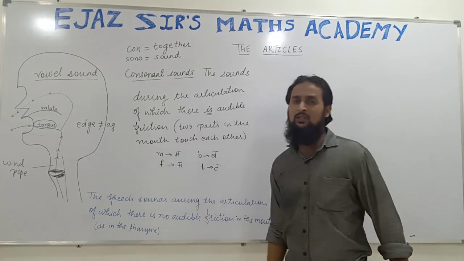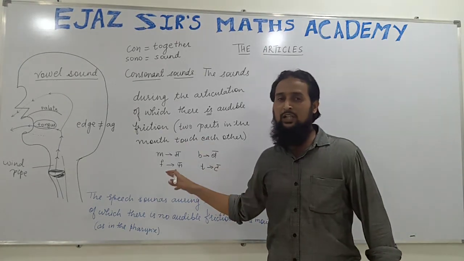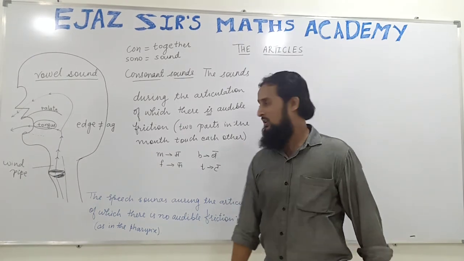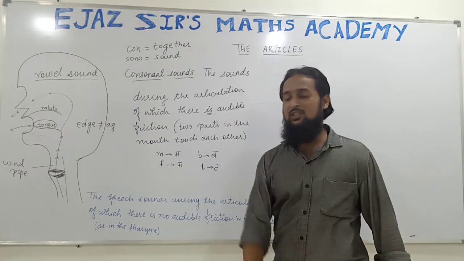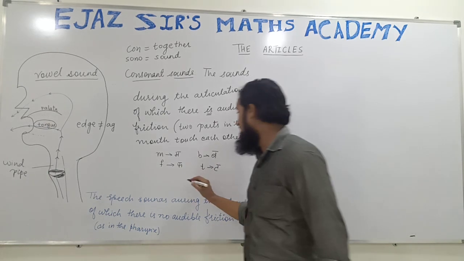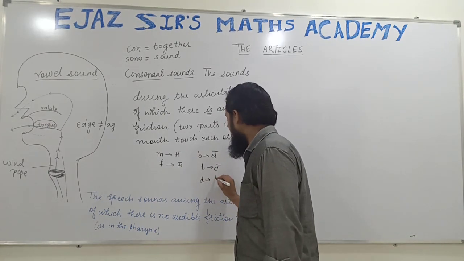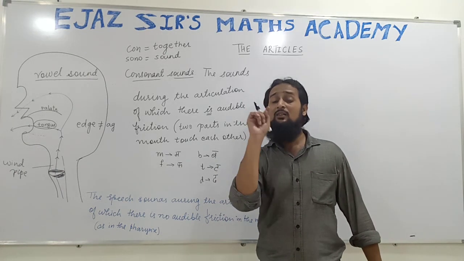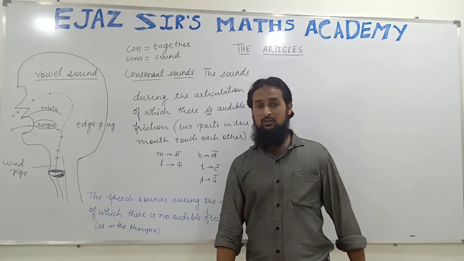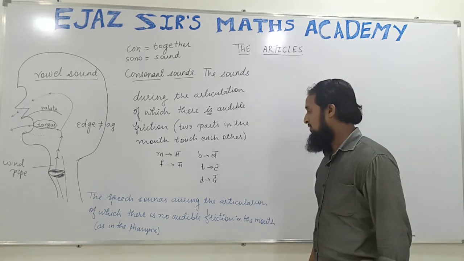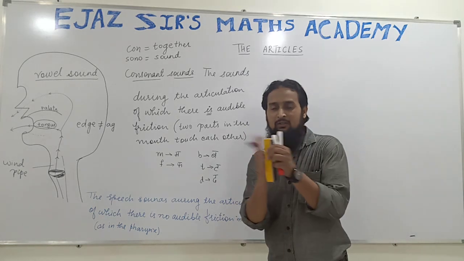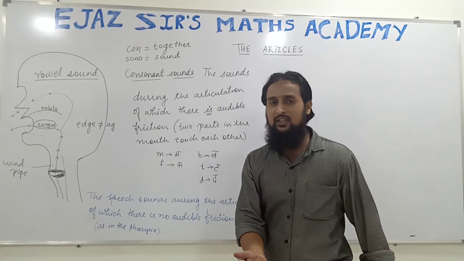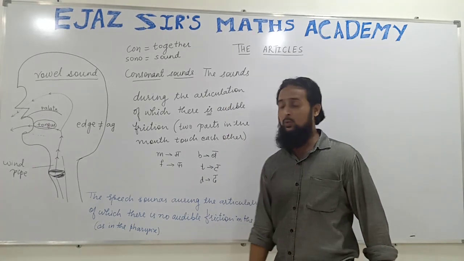Now see, these are consonant sounds because during their articulation, any two parts in the mouth may touch each other. When we say ba, the two lips touch each other. When we say the, the tongue touches the root of the upper teeth. So whenever there is contact between two parts in the mouth, it is a consonant sound, and whenever there is no contact in the mouth, it is a vowel sound.